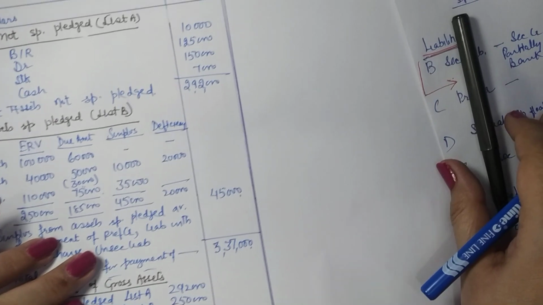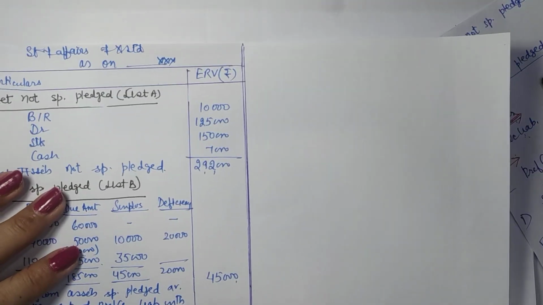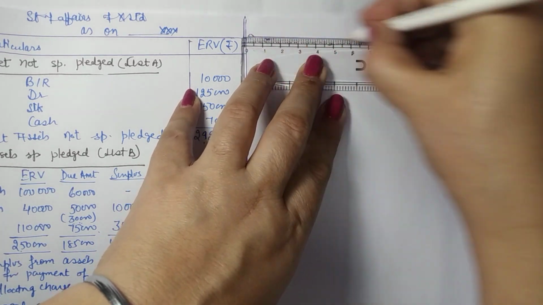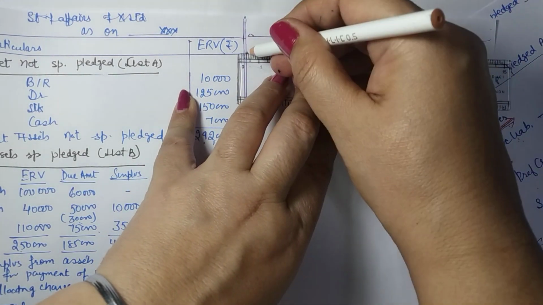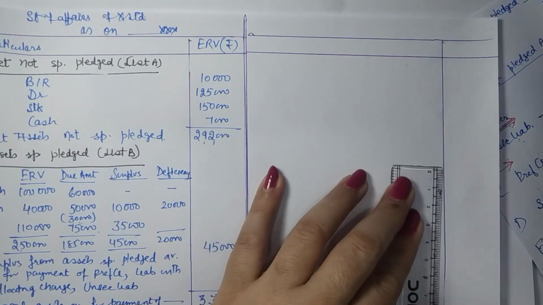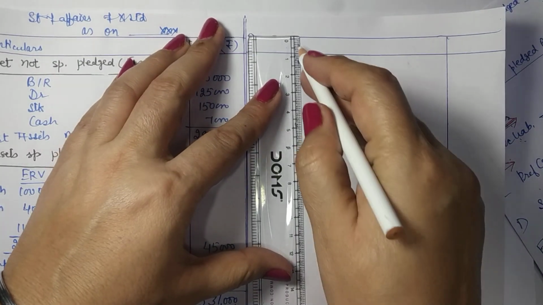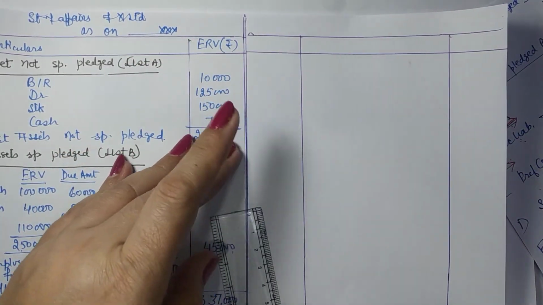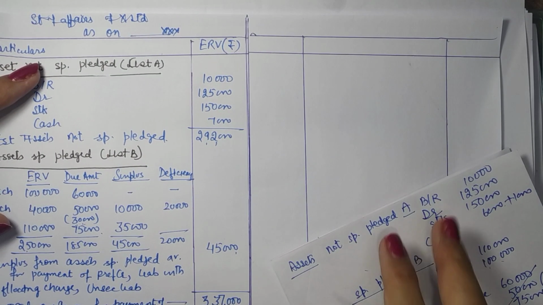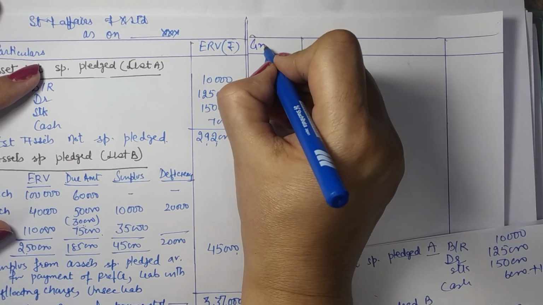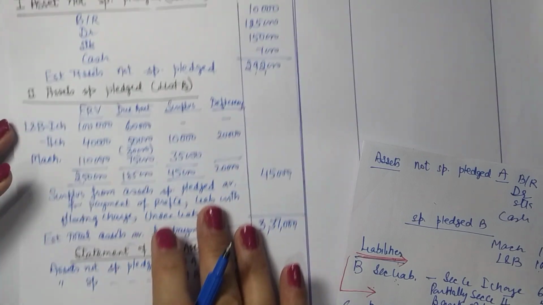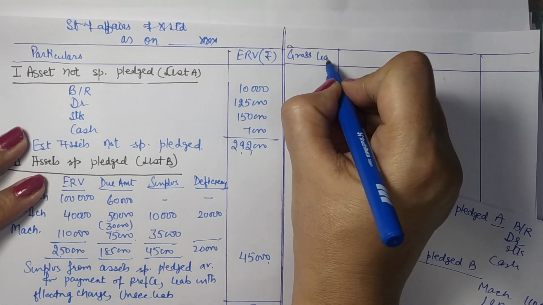Okay, so now the second part of this statement, that is liabilities. So you will be continuing further. Now when we come to the part of liabilities, we have two columns, one on the right side, one on the left side. Left side is for the gross liabilities and right side will show the payments and the final difference left. So if you are continuing it here, from here onwards you will make a column here also. So you will write here gross liabilities.